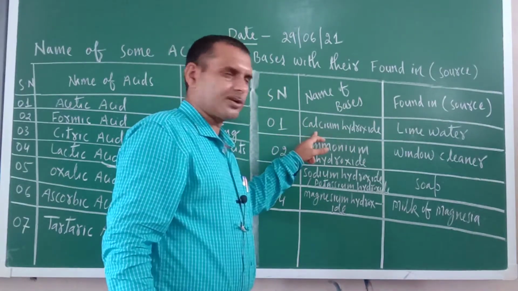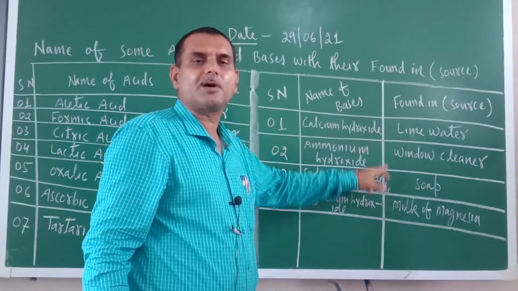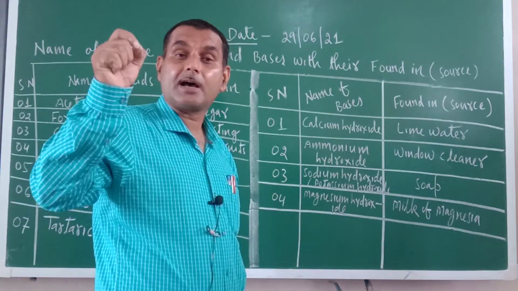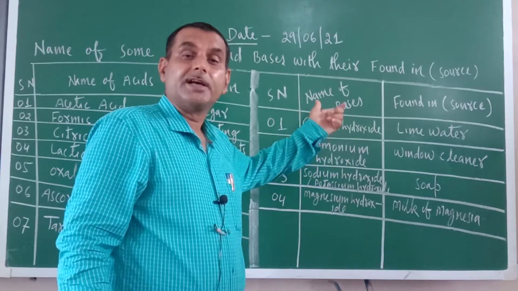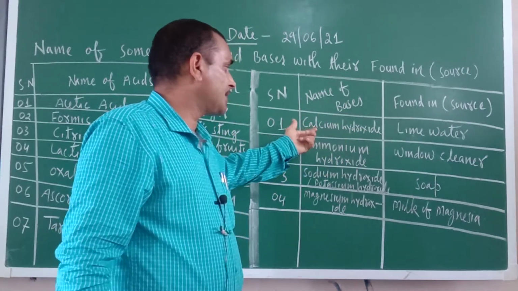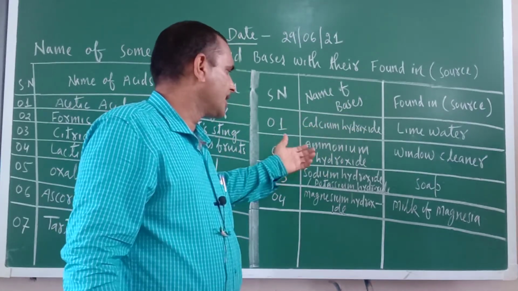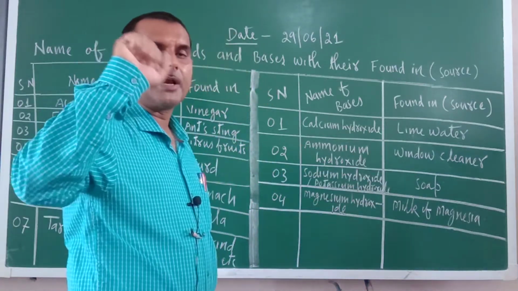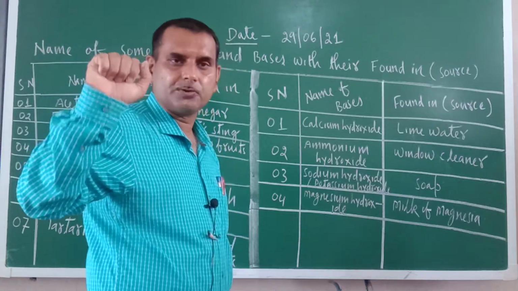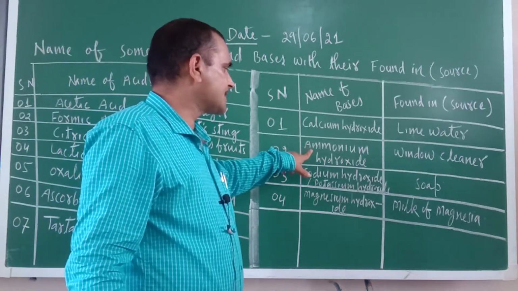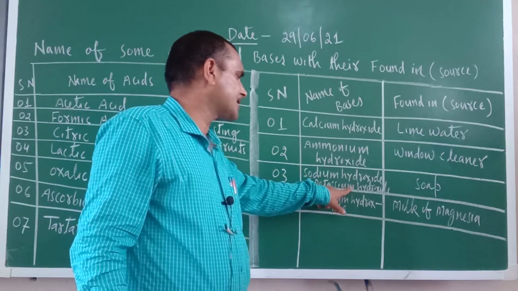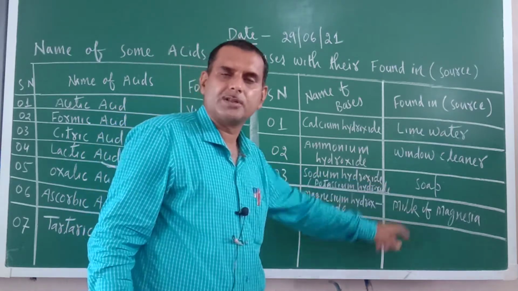Calcium hydroxide is found in lime water. Lime water means the aqueous solution of lime. In lime water, which base is found? Calcium hydroxide. Ammonium hydroxide: you might have heard of window cleaner, a liquid used to clean windows. Which base is found in it? Ammonium hydroxide. Sodium hydroxide and potassium hydroxide are found in soap.